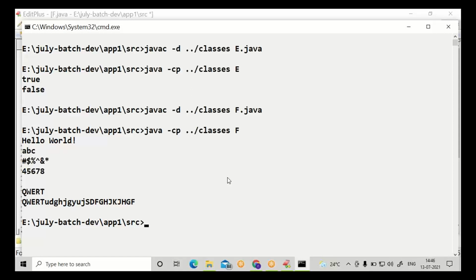These are the available literals in any programming language, not only in Java. Even in other programming languages we will come across these literals.